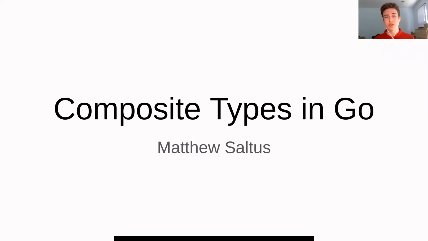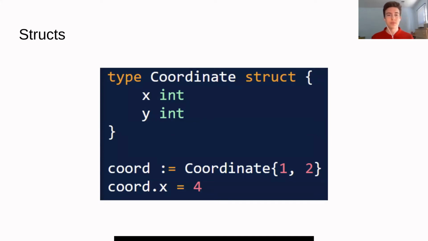I'm going to be covering two of the most commonly used composite types found in Go. The first is the struct. A struct is a bundle of different variables that can be of the same or different type. These variables are called fields. For our coordinate struct, there are two fields, both of type int. One is called x and the other is called y. In order to access or modify the fields of a struct, you must use the dot operator.